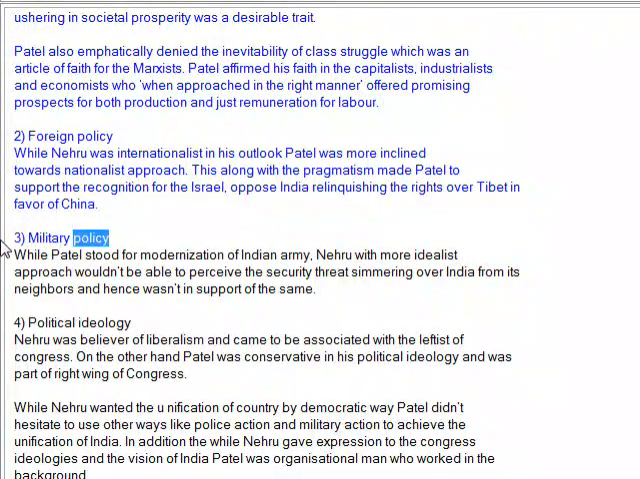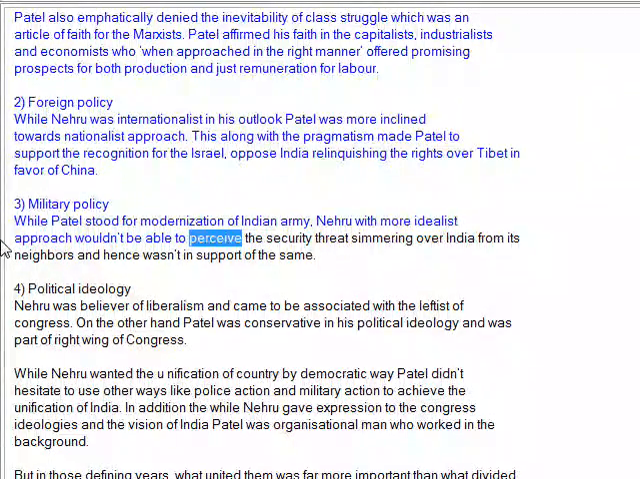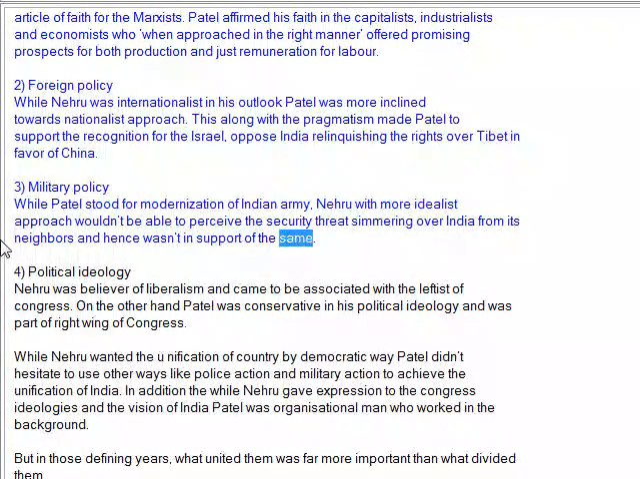3. Military policy. While Patel stood for modernization of the Indian army, Nehru, with a more idealist approach, wouldn't be able to perceive the security threats entering India from its neighbors, and hence wasn't in support of the same.